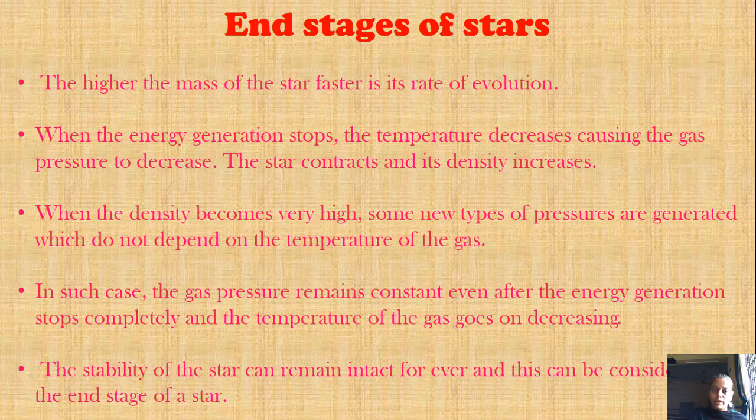Okay, and because of that, the mass remains that much only. The mass of that star is that much only. The particles which are there are that much only. But the size is decreasing, the volume is decreasing, and because of that, mass upon volume, mass is that much only, volume is decreasing because the star is contracting.